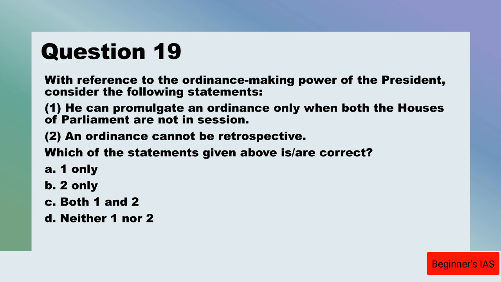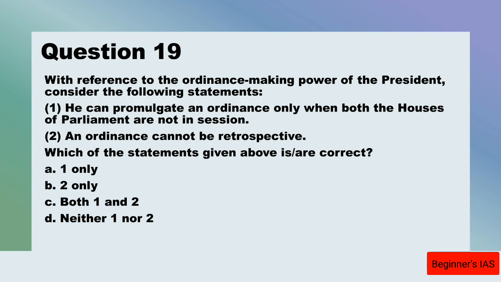If you take statement number 1, it is incorrect. Why incorrect? It looked correct, but it is an incorrect statement. Let us see why. Here the ordinance making power is the most important legislative power of the president. It has been vested to deal with unforeseen or urgent matters. He can promulgate an ordinance when both houses of the Parliament are not in session, or when either of the two houses of the Parliament is not in session.